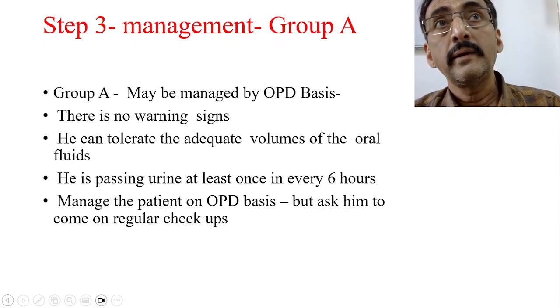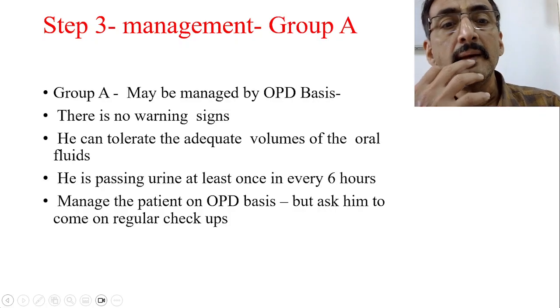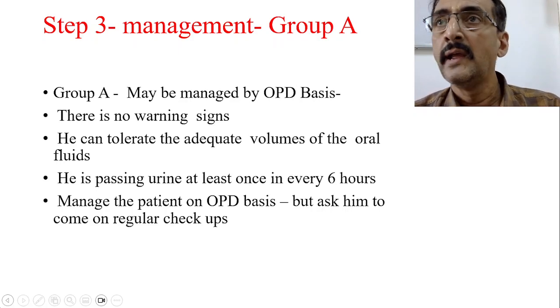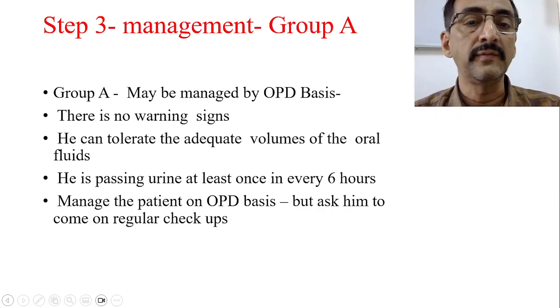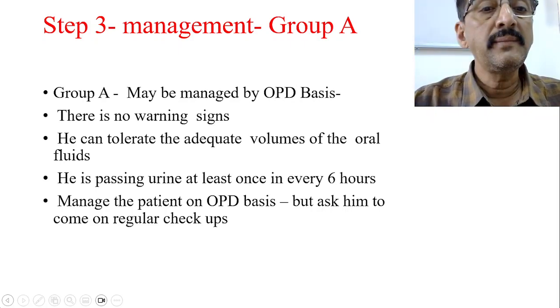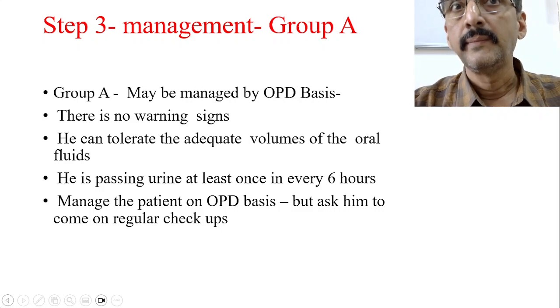Suppose the child is able to tolerate adequate fluids and oral feeds, then it's a very good sign, always. If he is passing urine normally at least every 6 hours, that's also a good sign. It can be managed at the OPD level itself. So all these patients can be managed on an OPD basis, but ask them to come for regular checkups and explain the warning signs promptly.